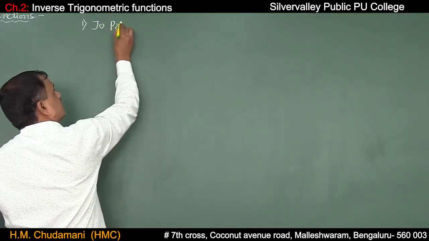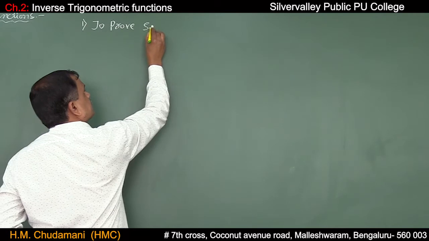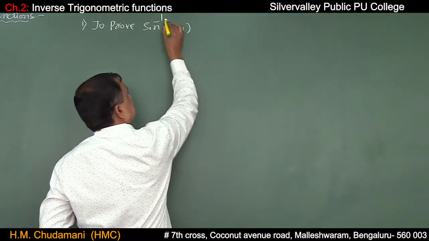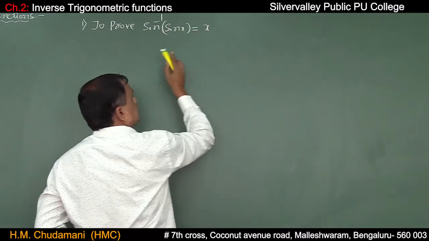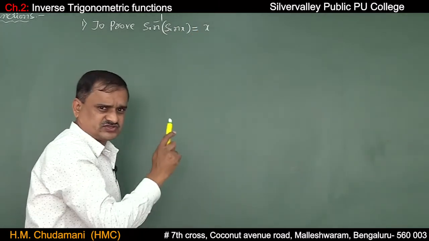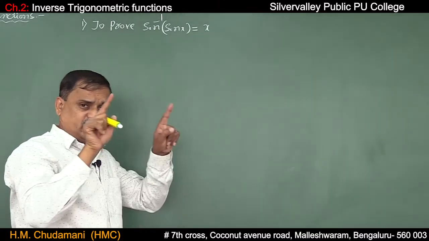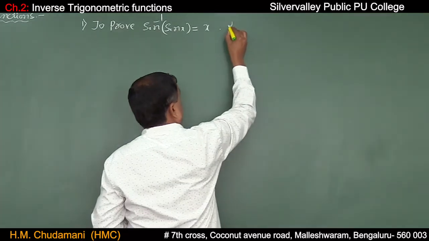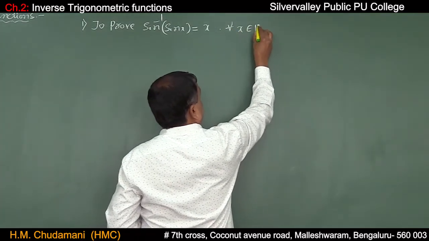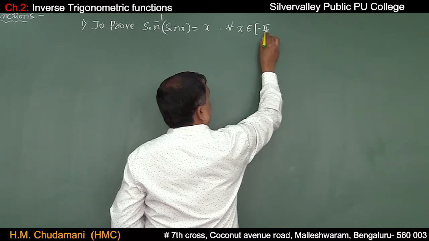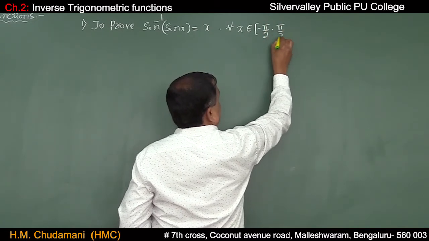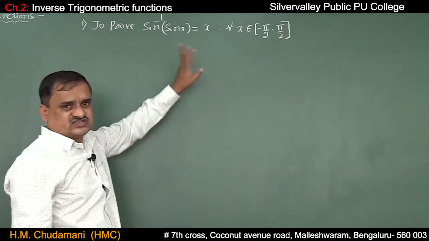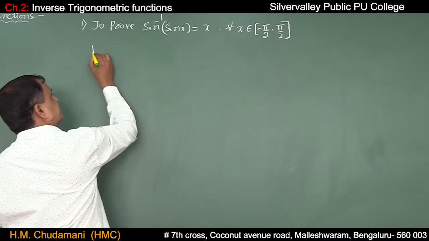To prove sin inverse of sin x is equal to x, you can write sin inverse of sin x equals x only when x belongs to the closed interval minus pi by 2 comma plus pi by 2. Unless x is between minus pi by 2 to plus pi by 2, you cannot write sin inverse of sin x as x. Let us prove this.